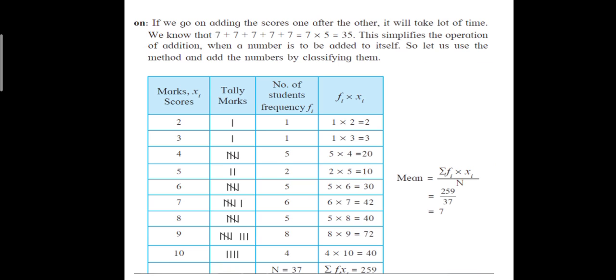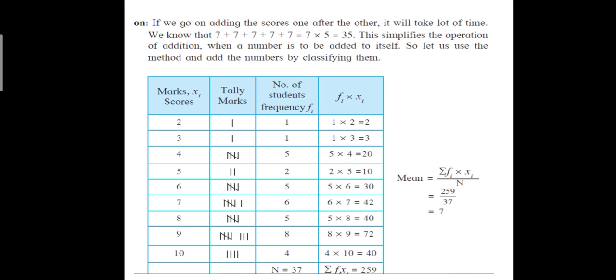Now remember one thing, students. Here frequency, that is the number of students, that is frequency. This total is 37. It is denoted by capital letter N. N is equal to 37. So this total number of frequencies should be equal to the total number of scores. Here the test was conducted for 37 students. Marks obtained by 37 students are shown. Means number of students are 37.